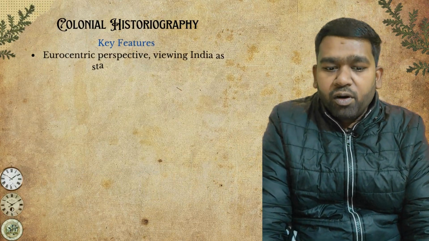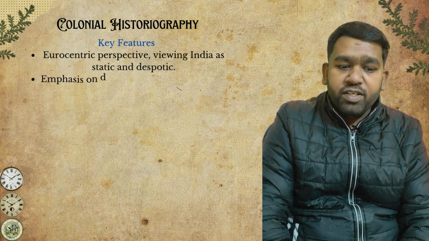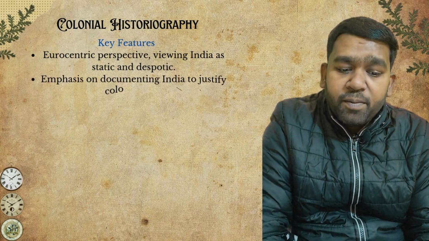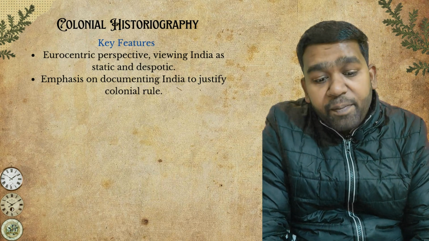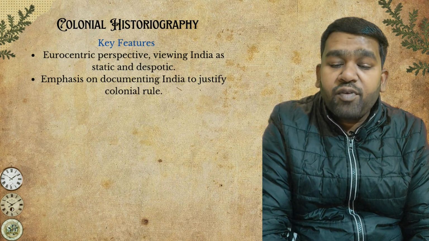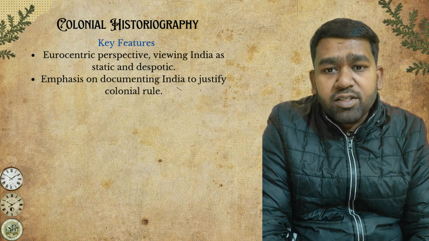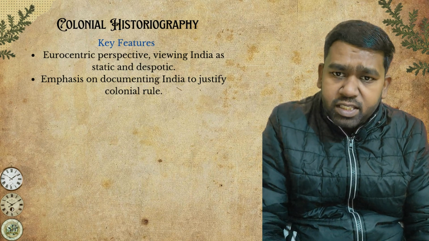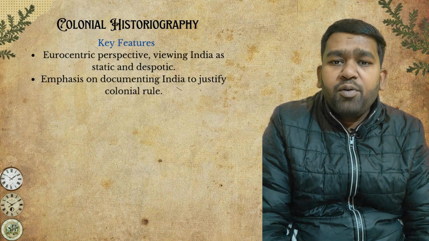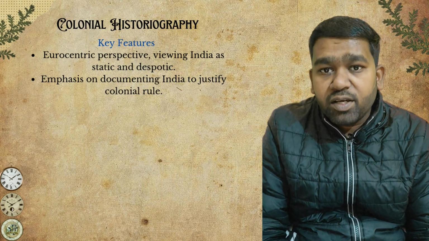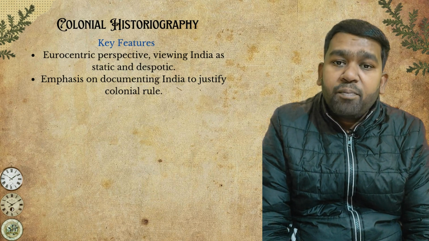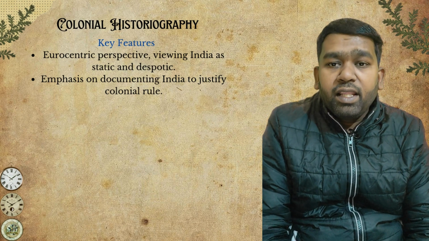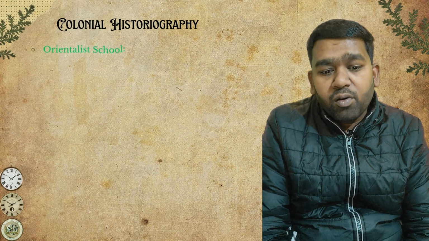Then we come to colonial historiography. What is the key feature? The feature is that it has a Eurocentric perspective, viewing India as static and despotic. They emphasize documenting India to justify colonial rule. So their sense of writing was of the same type. They used the term Oriental despotism to understand Indian history. Now what are the major examples we can see, especially in British colonial historiography?